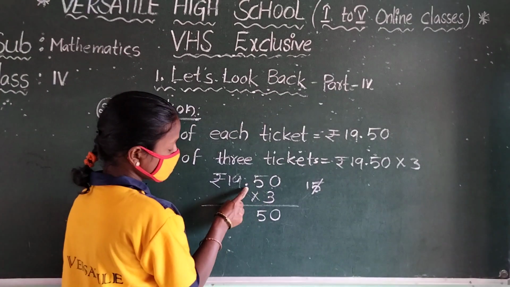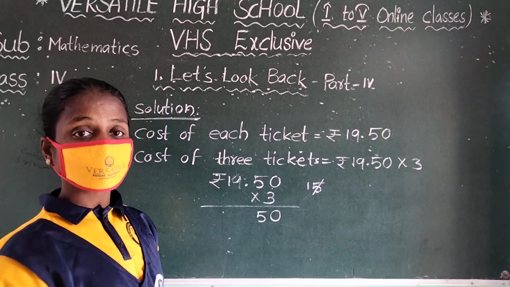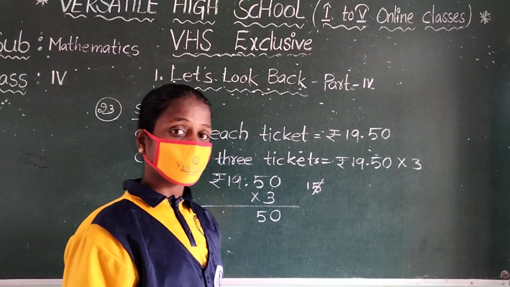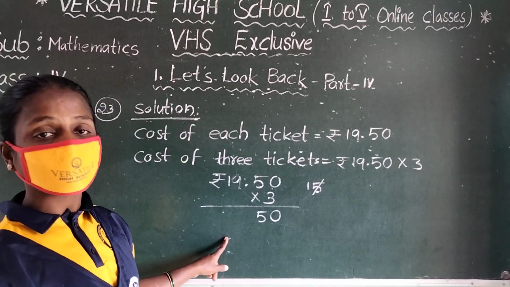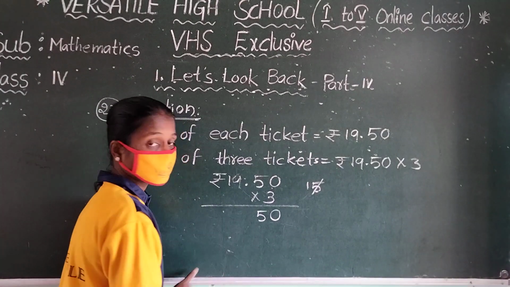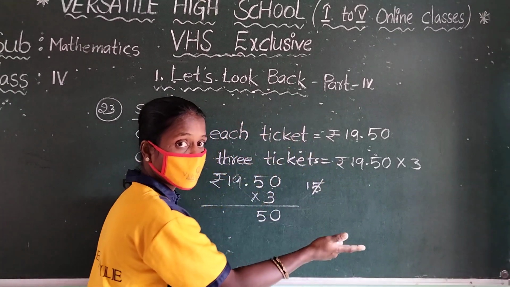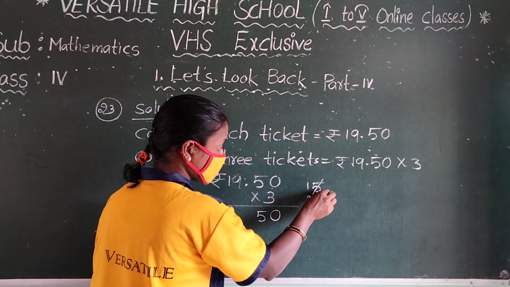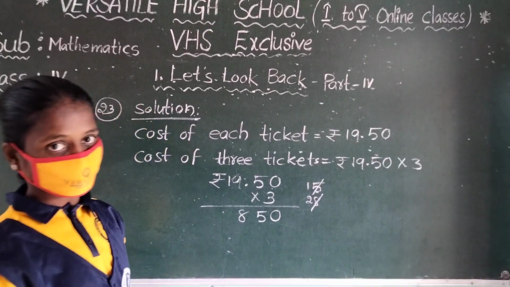And again, these are the paisa values. 3 nines are, what is that? 3 fives are 15, 3 sixes are 18, 3 sevens are 21, 3 eights are 24, 3 nines are 27. But don't write 27 directly here. What is the up value here? 1. 27 plus 1, 28. So you write 8 down and 2 up.